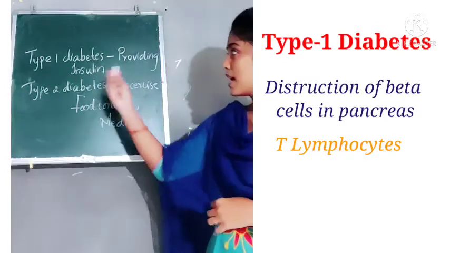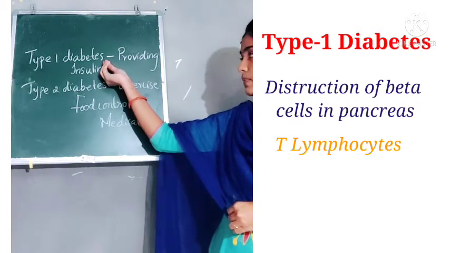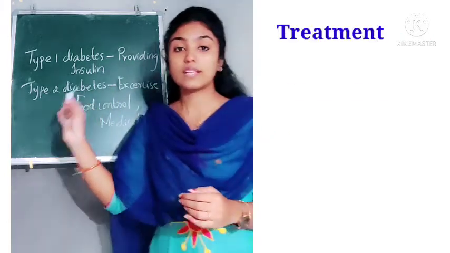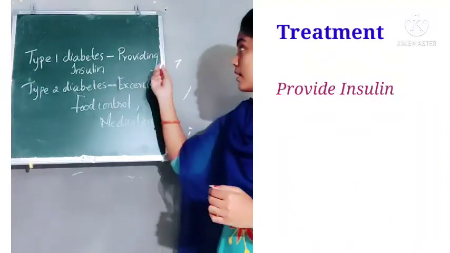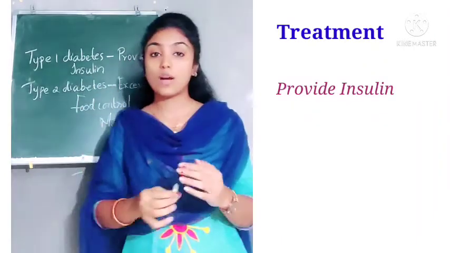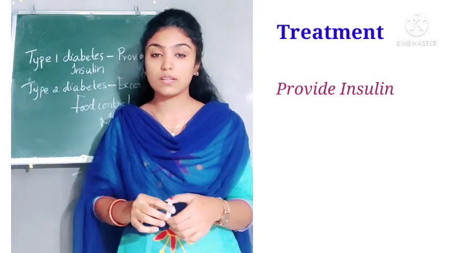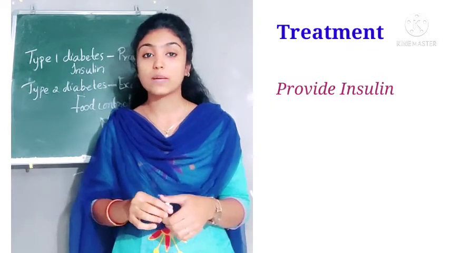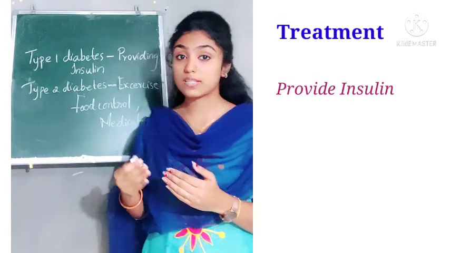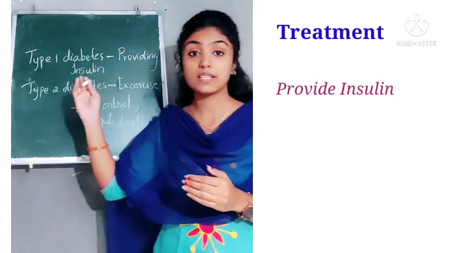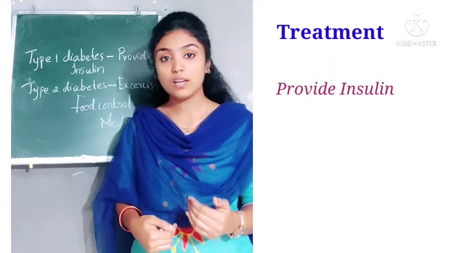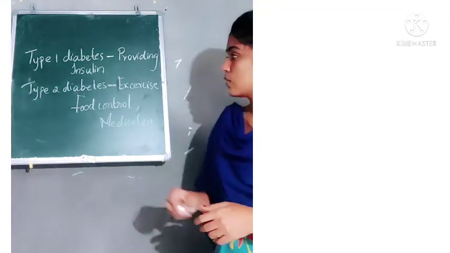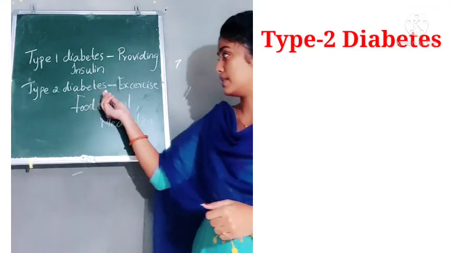The treatment for type 1 diabetes is to provide an adequate amount of insulin. Some diabetic patients suffering from type 1 diabetes inject insulin into the body.